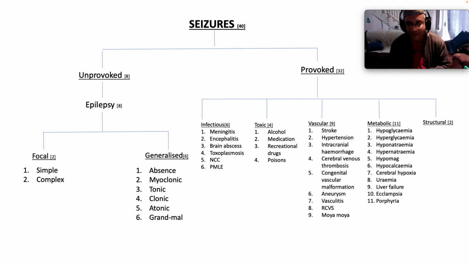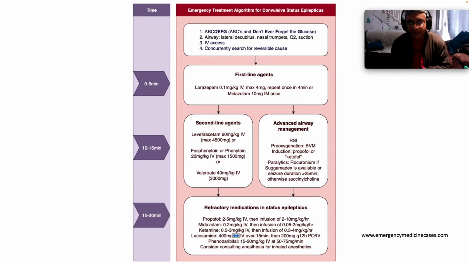see on imaging, right? Metabolic causes, there's a whole lot, guys. Hypo and hyperglycemia, hypo and hypernatremia, hypomagnesemia, hypocalcemia, cerebral hypoxia, uremia in the setting of kidney failure, liver failure, eclampsia, and porphyria. And the 2 structural causes are tumor and traumatic brain injury.